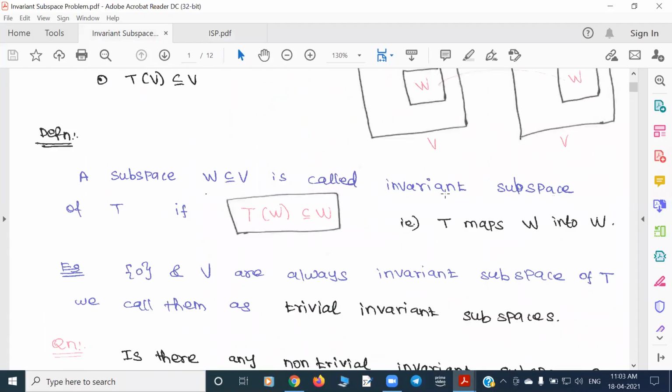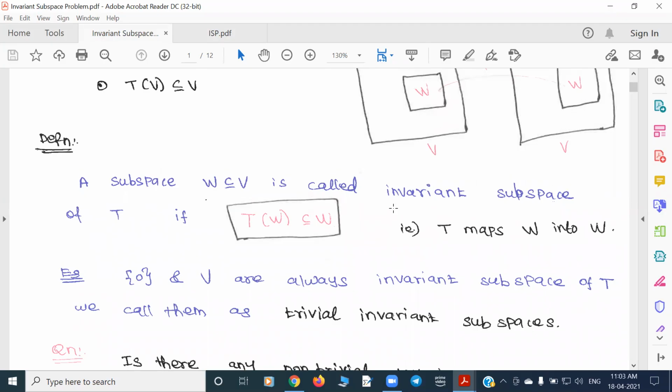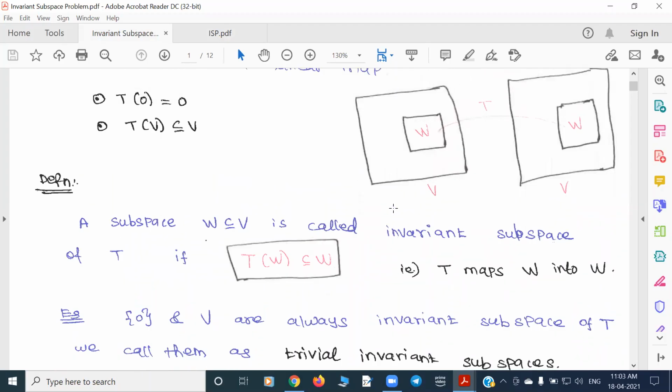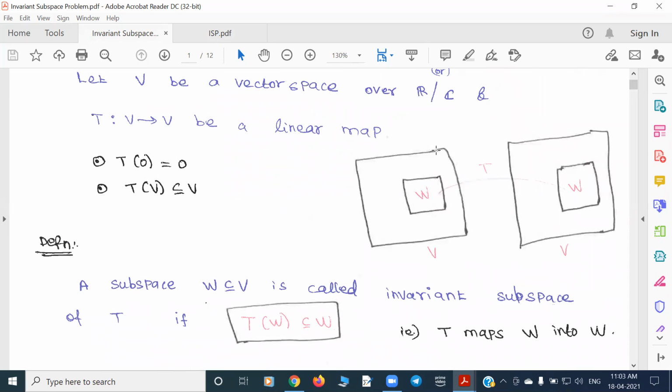A subspace W is called an invariant subspace for the given map, or for a given operator, if T maps W into W. That means if you take a subspace and the image of it sits inside the same space, then we call it an invariant subspace. So take W as a subspace of V, and under the given map T, find the image of W. If it sits inside W again, then we say that W is an invariant subspace of the given map.